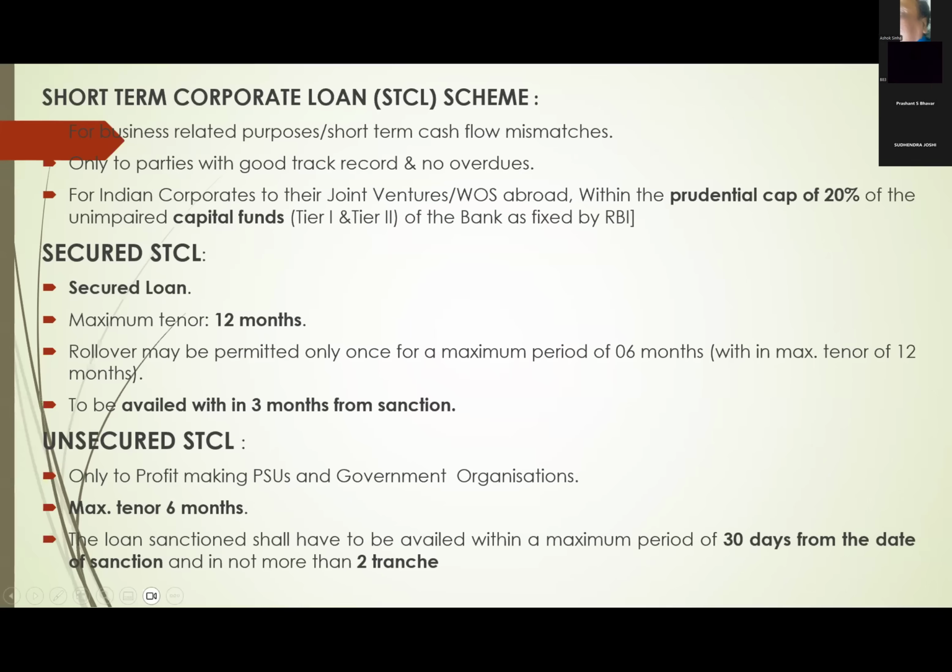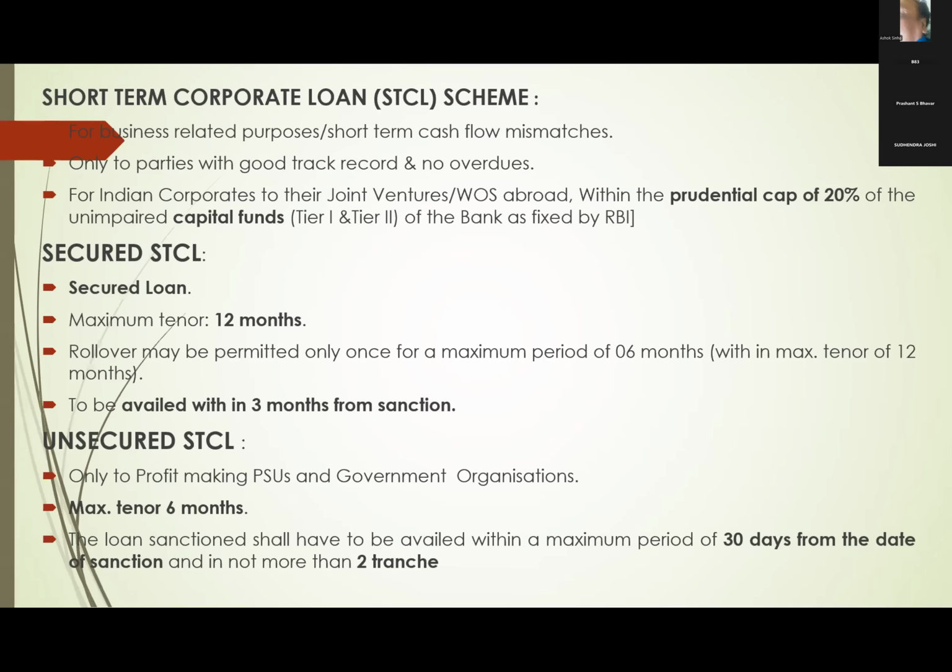Moreover, the sanctioning power for unsecured STCL is MC, Management Committee. Maximum tenure is 6 months only here. The loan sanctioned, they have to avail within 30 days of sanction and in not more than 2 tranches. Tranche means each disbursement, so a maximum of 2 disbursements, and within 30 days from the date of sanction.